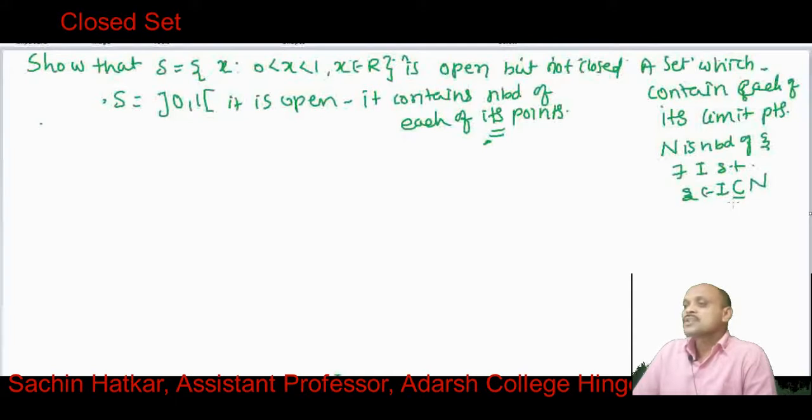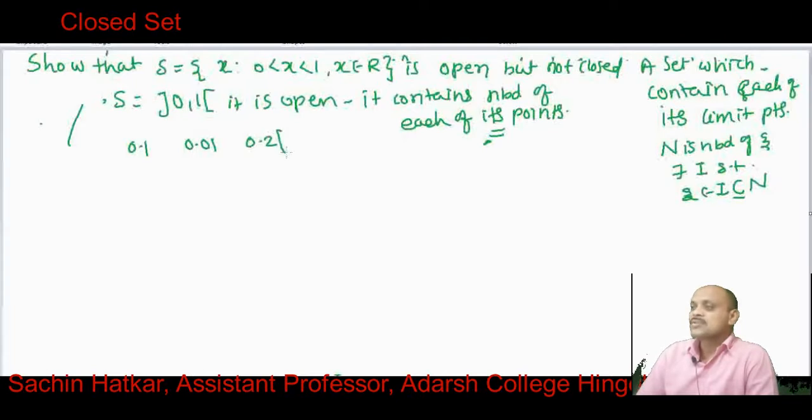Here 0 is not a member of this set, and therefore we cannot talk about 0 here. Take 0.1, which is a member, and there exists an open interval (0.01, 0.2) which contains 0.1 and is a subset of the open interval (0, 1).